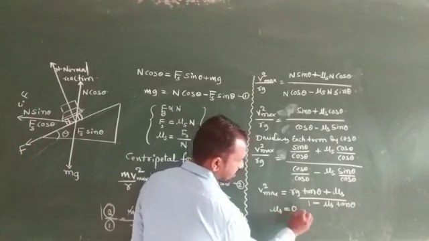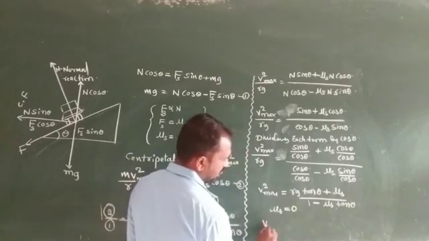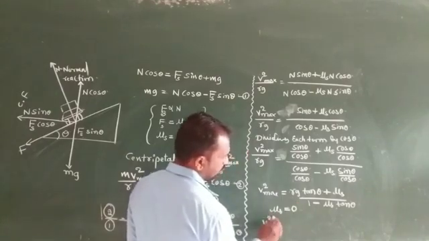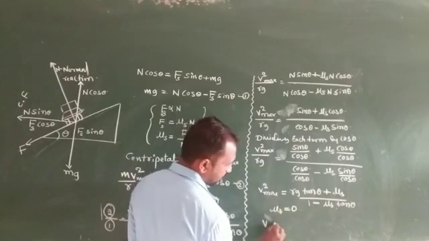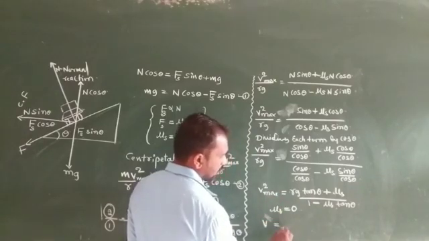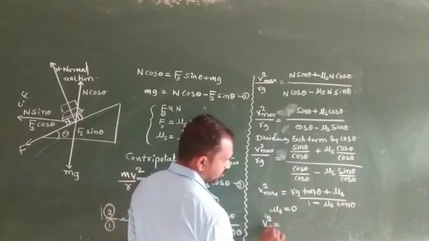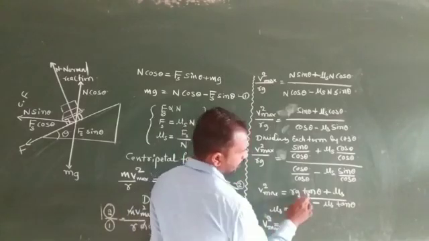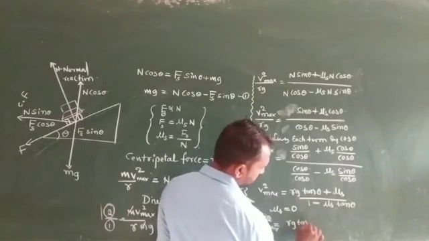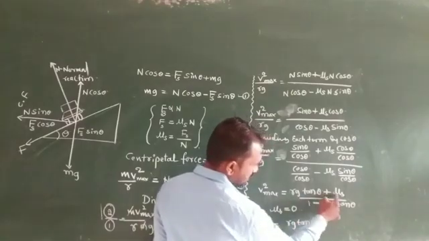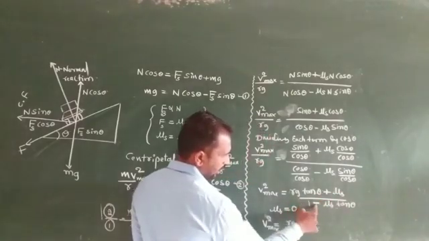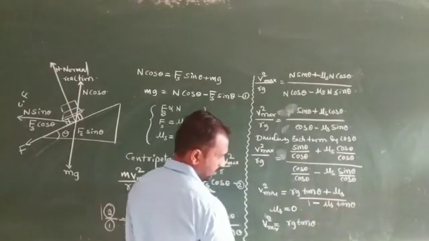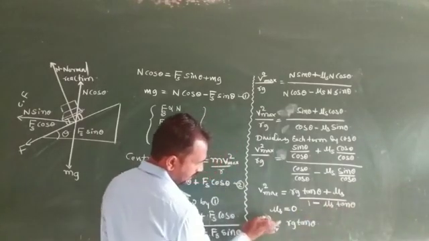When mu s is 0, the maximum velocity square is equal to Rg into tan theta plus 0, 1 minus 0 into tan theta, which is 0. So here v square is there.